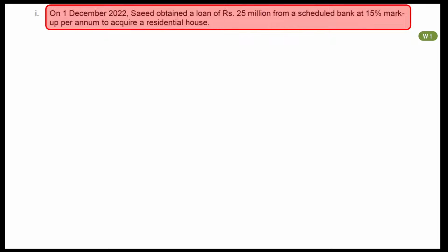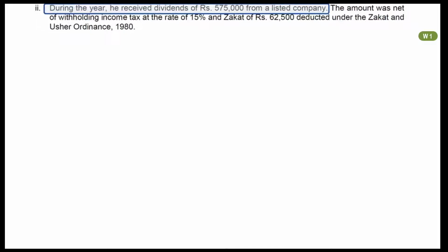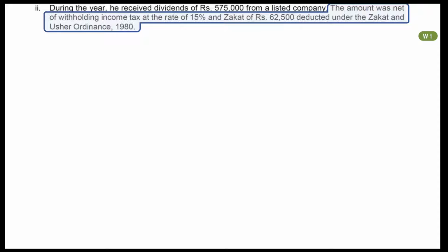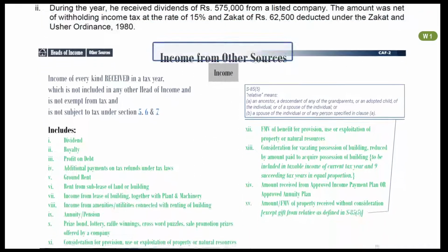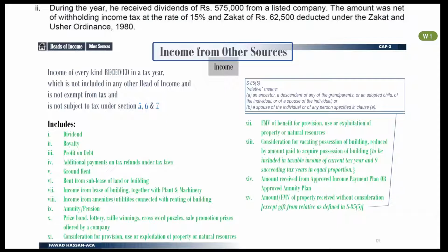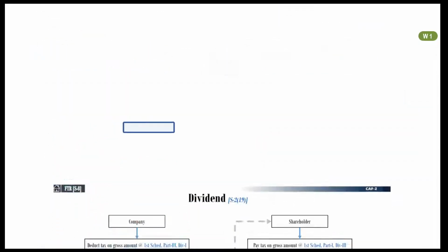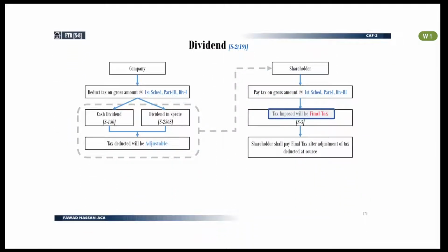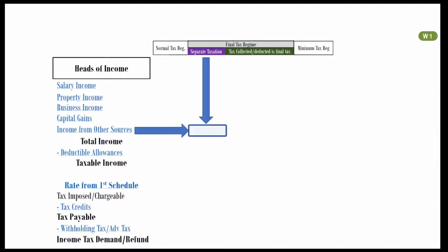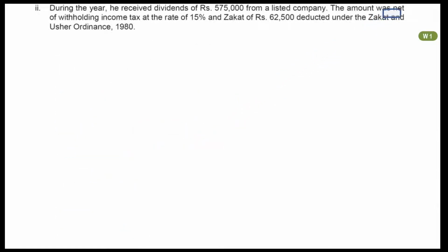Next information is about dividend from listed company. Please note that amount of dividend is net of zakat and withholding tax. Recall notes slide of income from other sources. Dividend is included in income from other sources. Also recall notes slide for final tax regime. The tax imposed on gross dividend is final tax. Imagine the location of dividend in your answer format. Gross dividend will be mentioned in front of income from other sources and under final tax regime. Net amount of dividend has been mentioned in question.